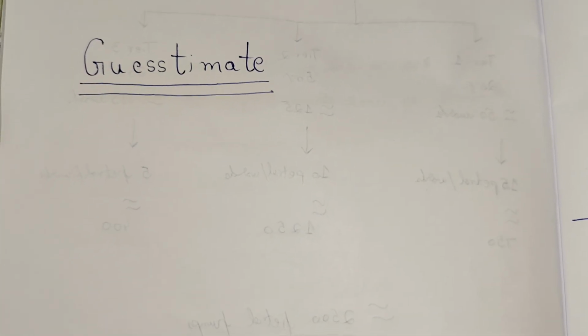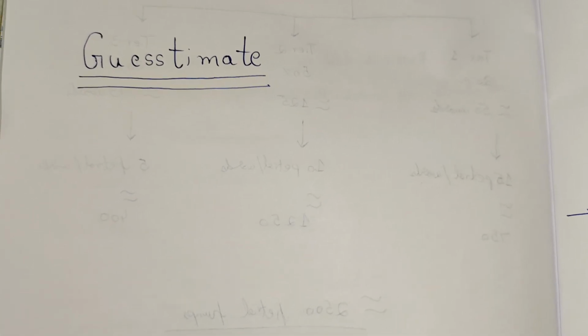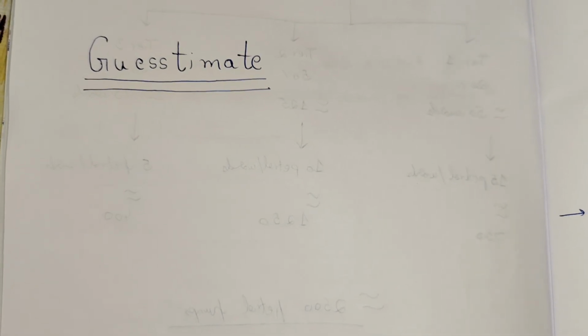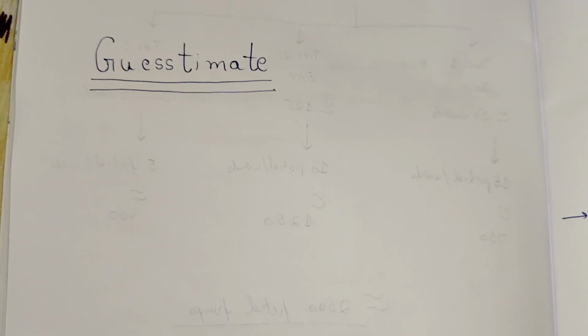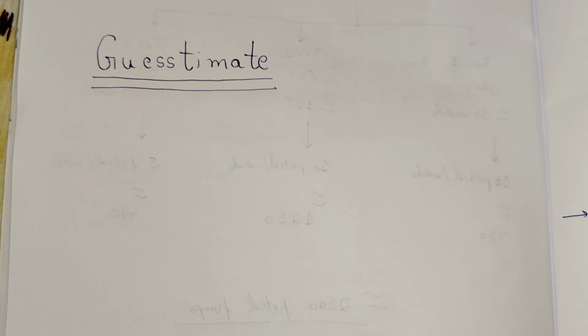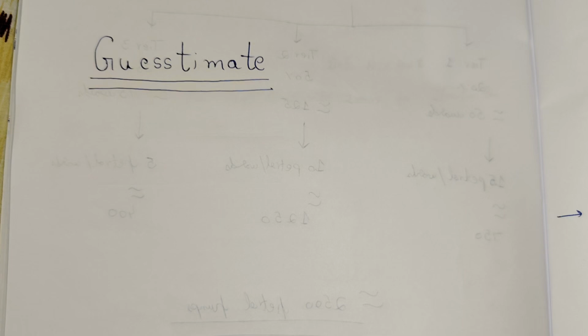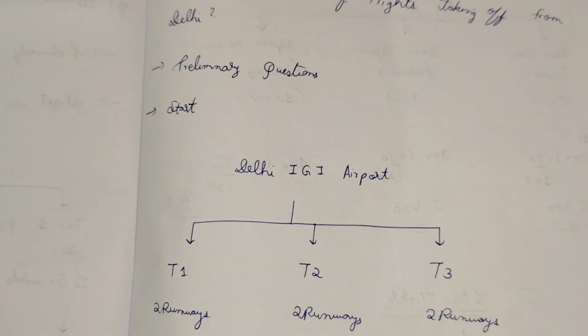Suppose in an interview, the interviewer asks you to estimate the total number of flights taking off from Delhi. The answer might not be accurate. They don't look for an accurate answer. They see the structure and the logic, and the answer must be mutually exclusive and collectively exhaustive. They see your structure, not the accuracy. So let's see how to solve it.